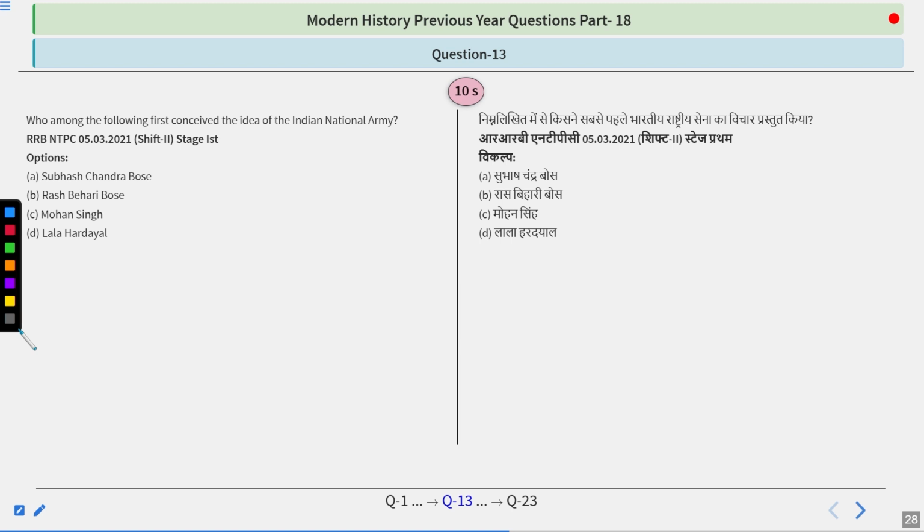Who among the following first conceived the idea of the Indian National Army? Subhash Chandra Bose, Ras Bihari Bose, Mohan Singh, Lala Hardayal. Think about it.